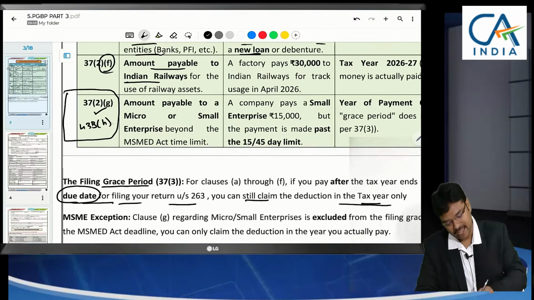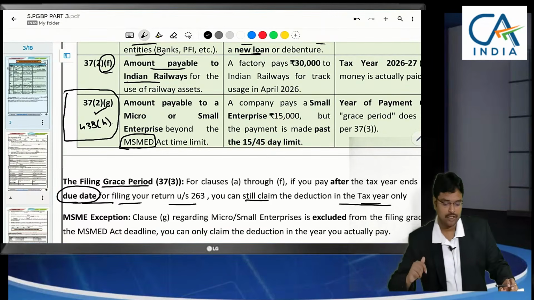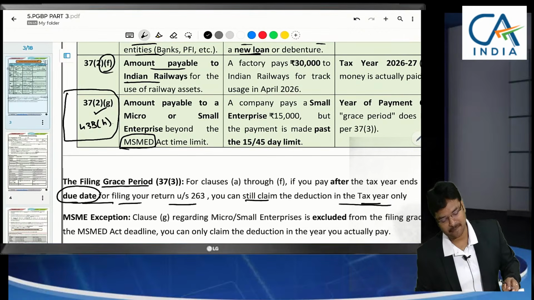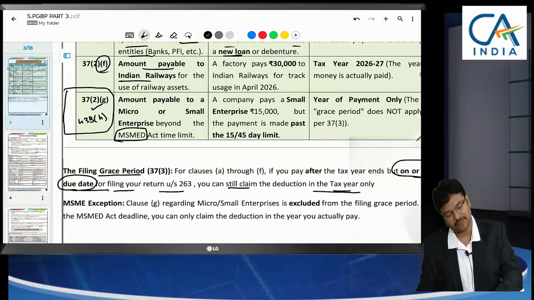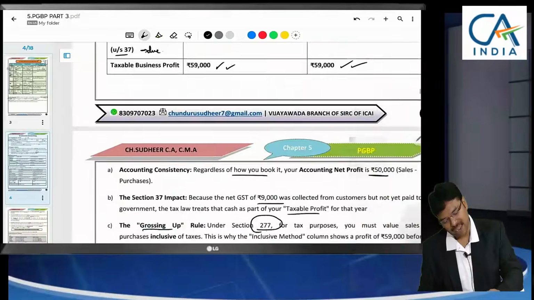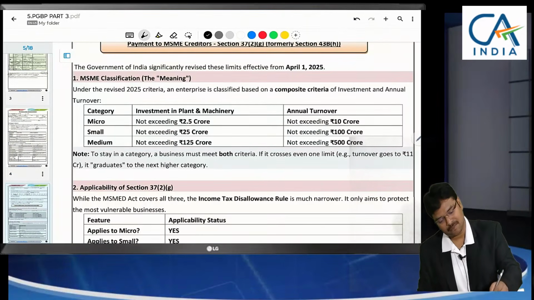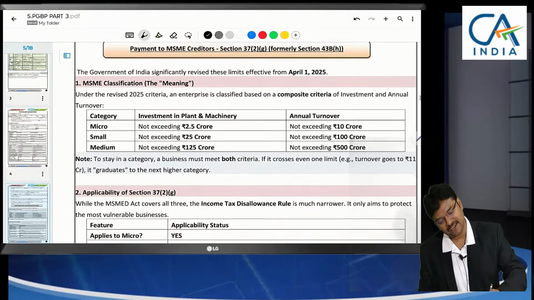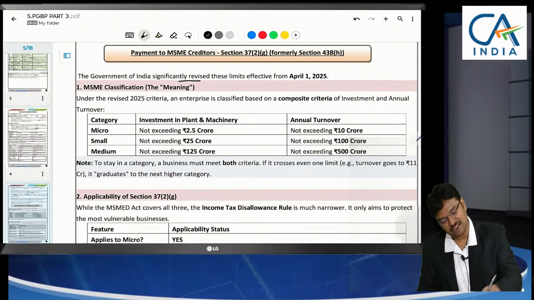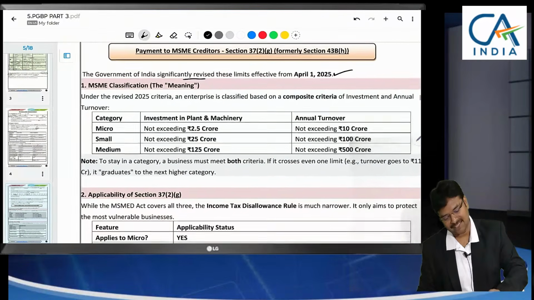What is this one? Amount payable to entities registered under the MSME Act, the Micro, Small and Medium Enterprises Act. If we are making belated payments to them, how does the disallowance attract? Let us see. This section has come into existence in the past 2 years. The Government of India has revised the limits of MSME from 1st April 2025. Now, what is the limit?